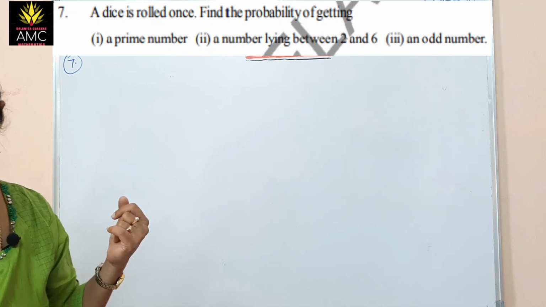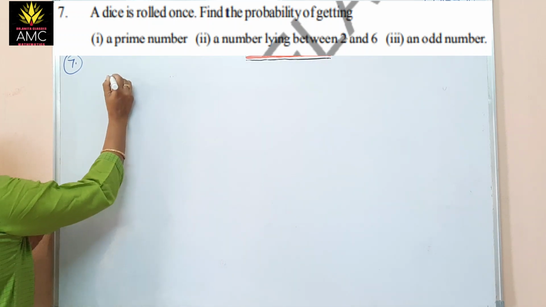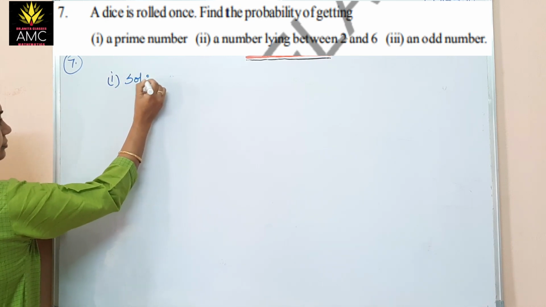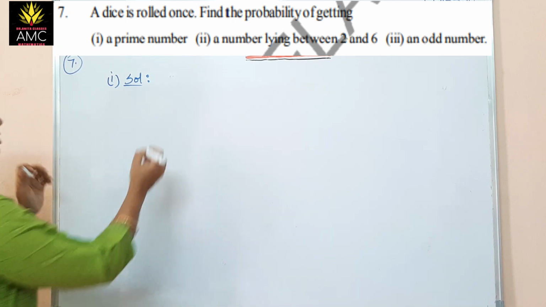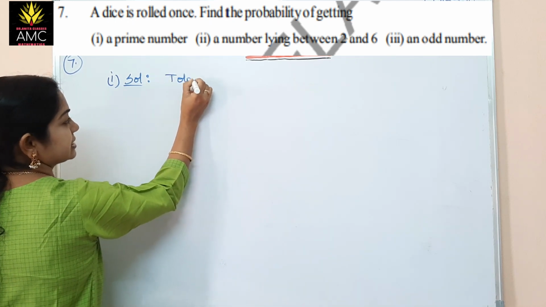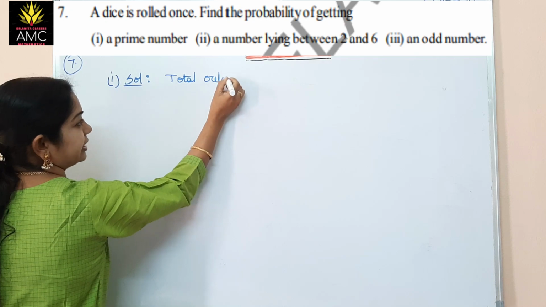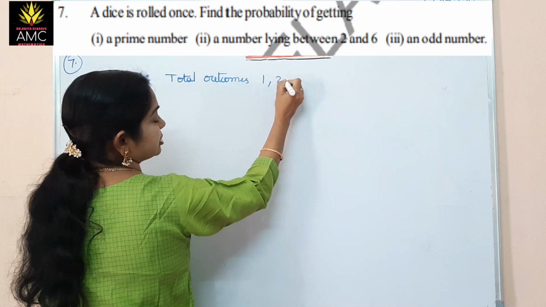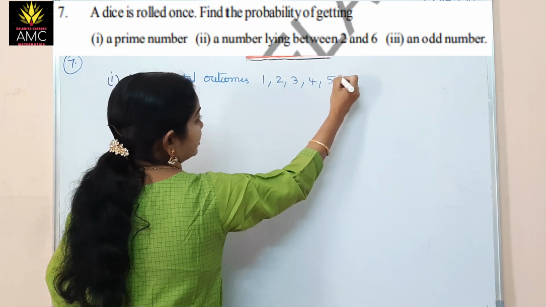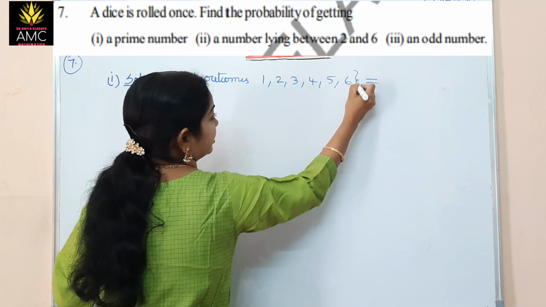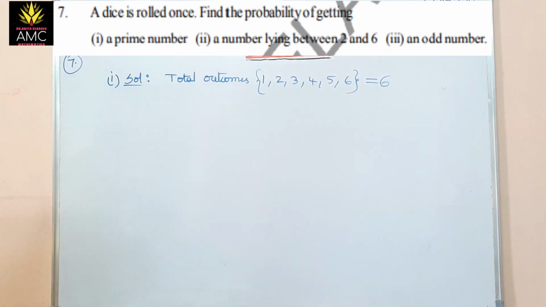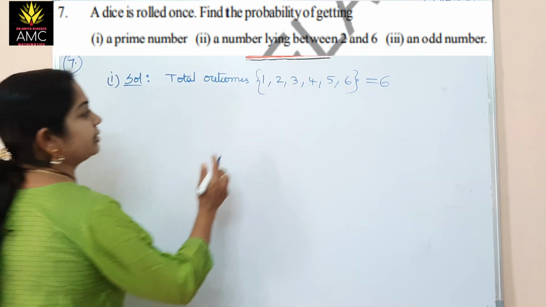Find the probability of getting a prime number is the first part. We have to find for a prime number. Now the first solution, alright. Now how many possibilities, total outcomes or the sample space? We also call it a sample space, isn't it? Total outcomes when a die is rolled is 1, 2, 3, 4, 5 and 6. That is, altogether we have 6 outcomes. Right. Now here the possibility of getting a prime number. Now what are the prime numbers here?